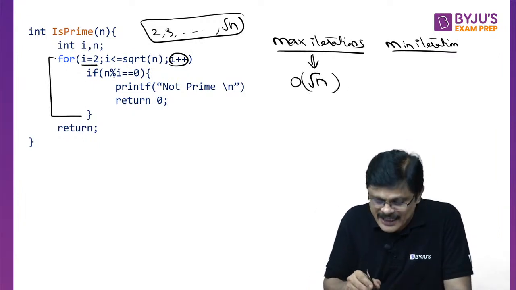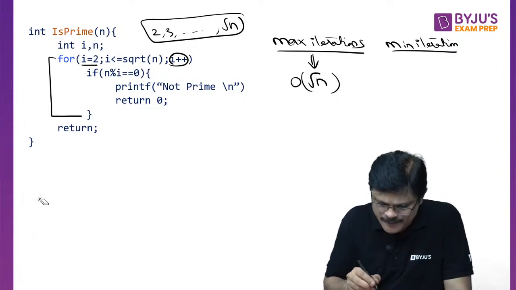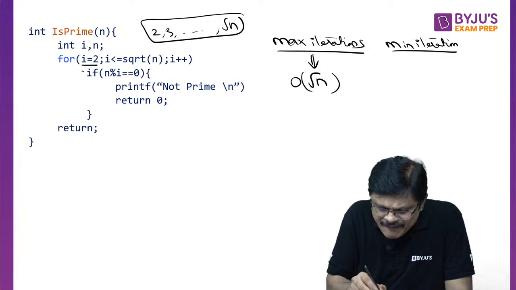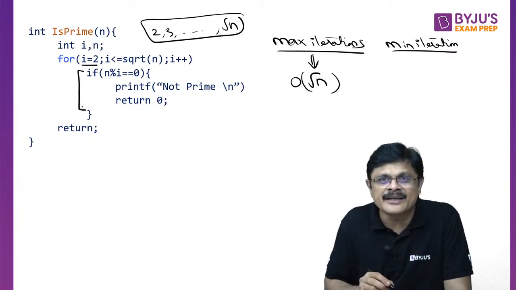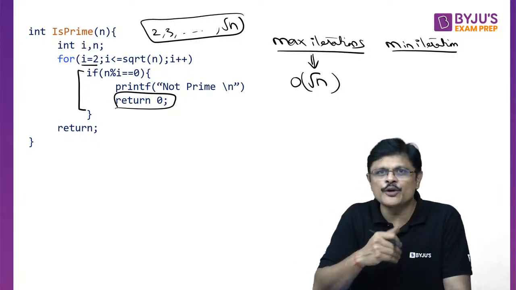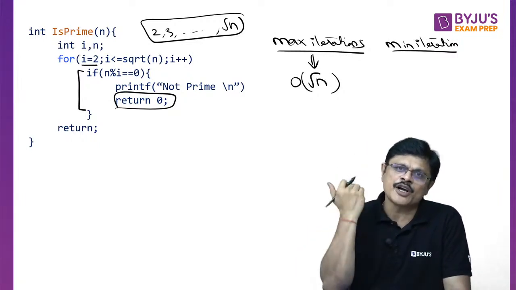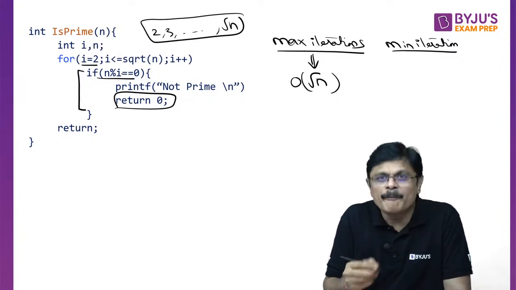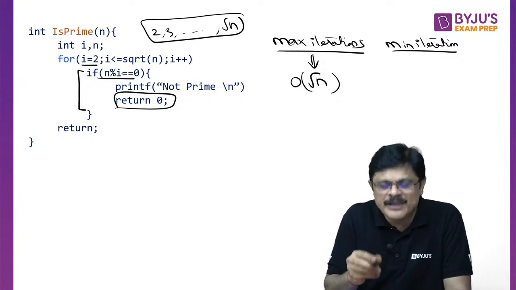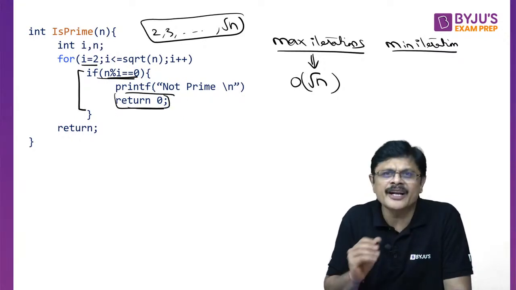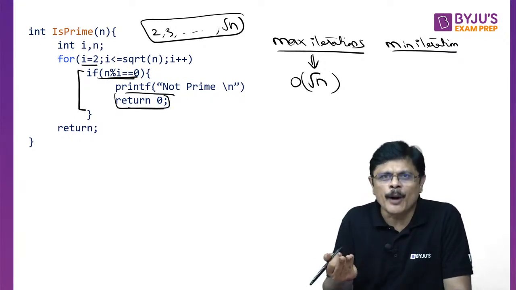Minimum. See here, if you observe, there is an if condition. If this if condition is satisfied, we are returning the value. That means you are coming out of the loop and you are coming out of the function, returning the value, my dear friends. Suppose, minimum how many times can it happen, sir? If this particular condition is true, you enter and you return the value. So minimum, how many times does it happen?